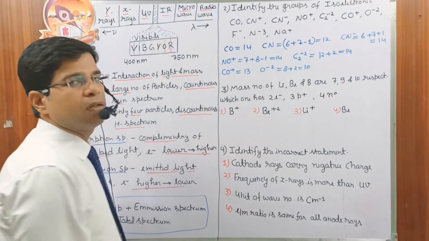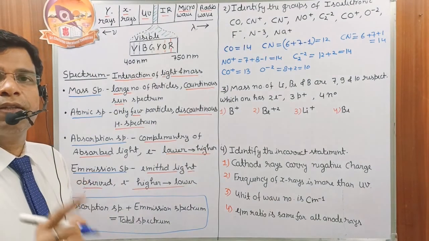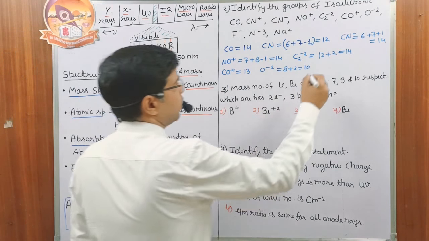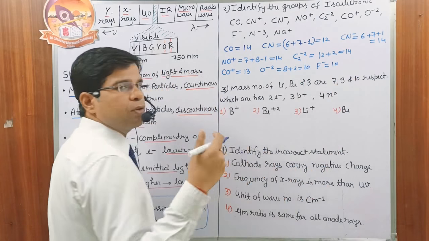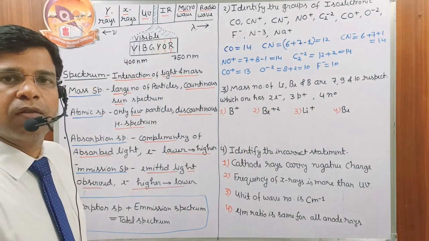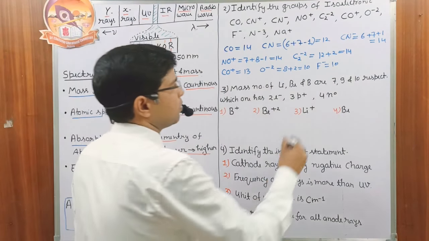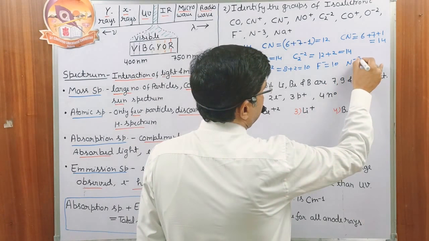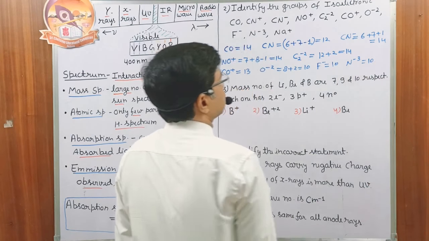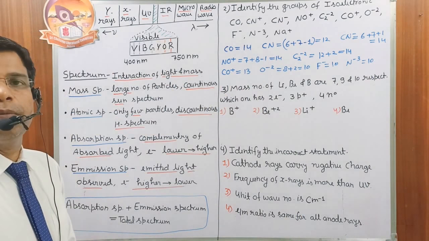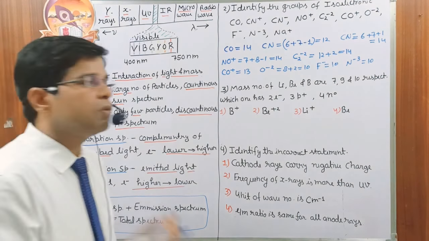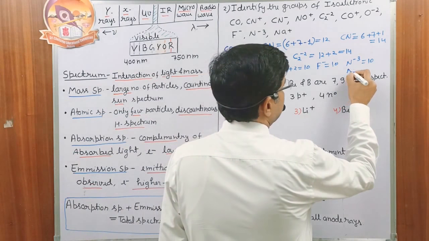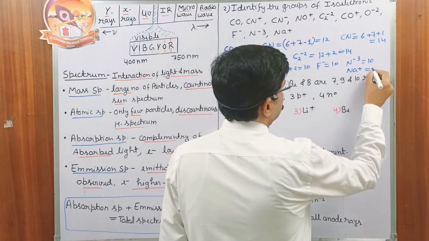F minus: the fluorine has 9 electrons and 1 extra, so fluoride also has 10 electrons. Nitrogen minus 3: nitrogen has 7 electrons plus 3 extra, so N minus 3 also has 10 electrons. Na positive: sodium has 11 electrons. After the removal of 1 electron, the number of electrons remaining is again 10.